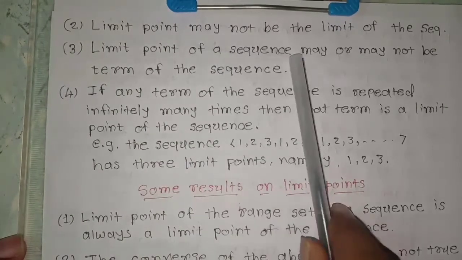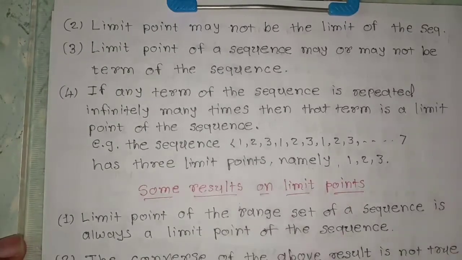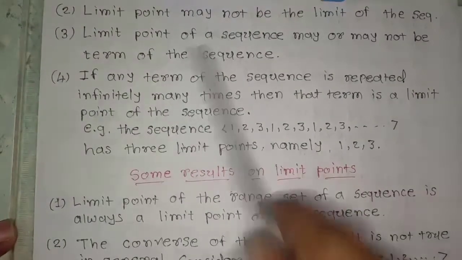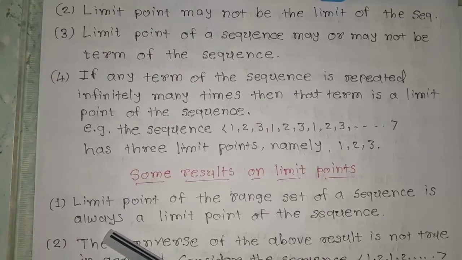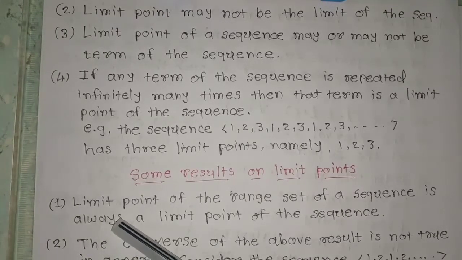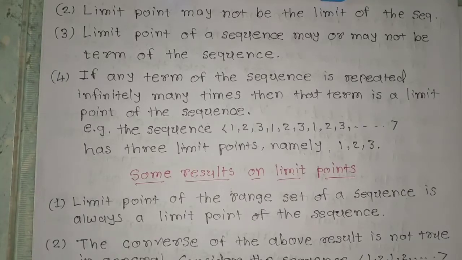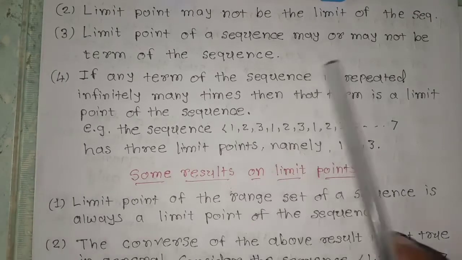A limit point of a sequence may or may not be a term of the sequence. If I am considering the sequence 1 upon n, then 0 will be the limit point of the sequence, and we know that 0 is not a term of this sequence.